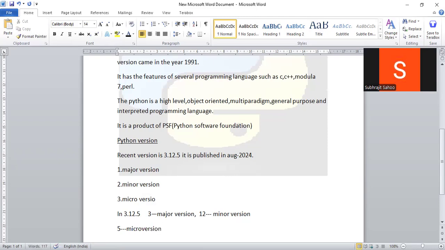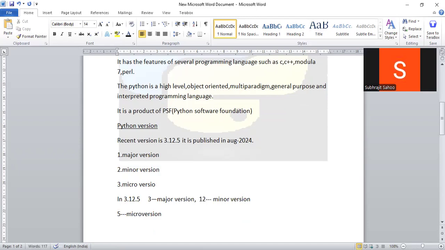Okay. So till now there are 3 major versions of Python. What are those? Major version 1, major version 2, and currently major version 3. Major versions 1 and 2 are already outdated and not used here, because if you use major version 2 nowadays, forward and backward compatibility issues will arise, since that version has been totally stopped. So the new version now in use is major version 3.